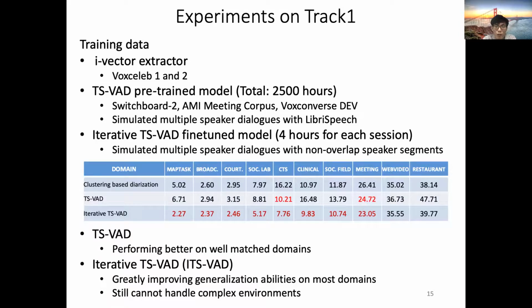The TS-VAD pre-trained model only performs better than clustering-based diarization on well-matched domains like CTS and meeting, corresponding to Switchboard and the AMI M20 set. Iterative TS-VAD helps improve generalization ability on most domains except web video and restaurant, mainly due to the large amount of overlapping speech and noisy environments.